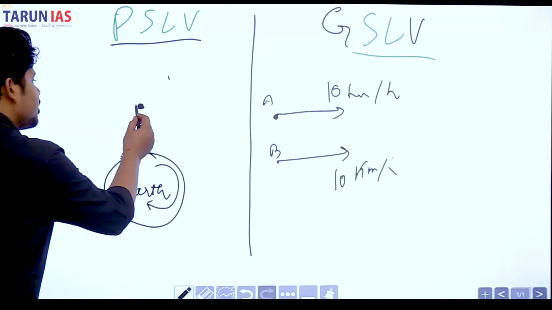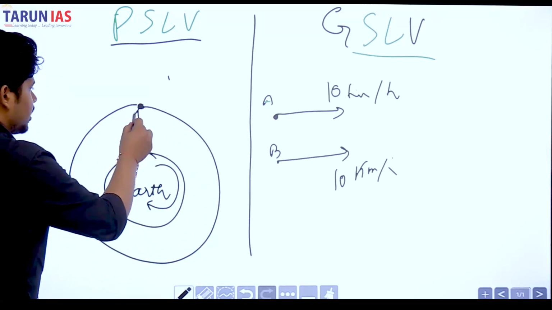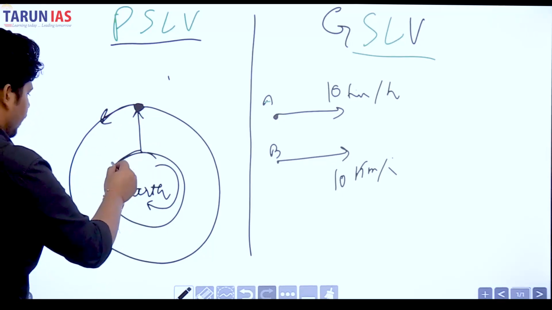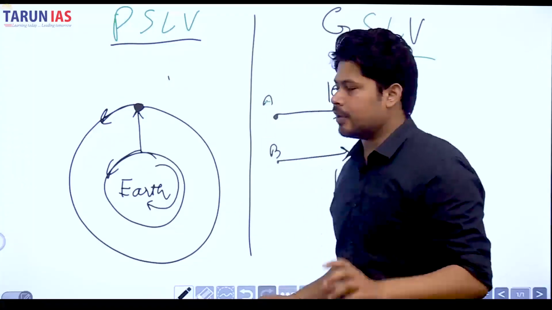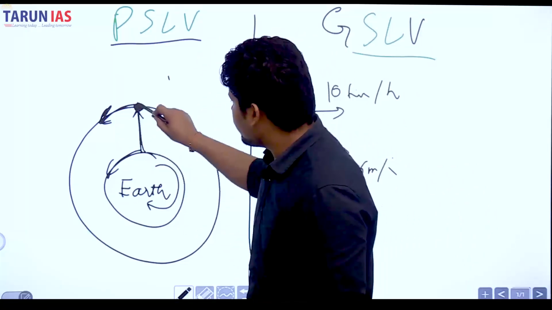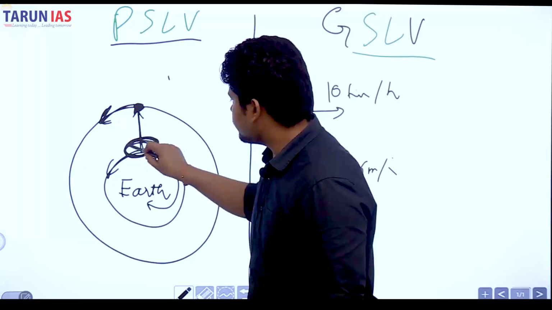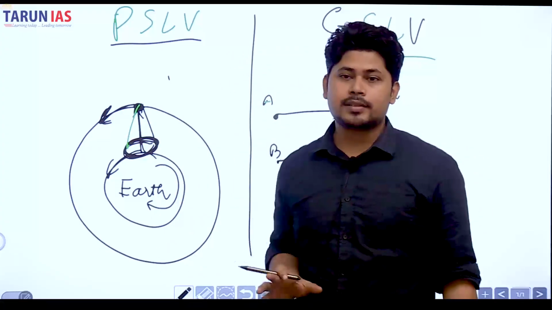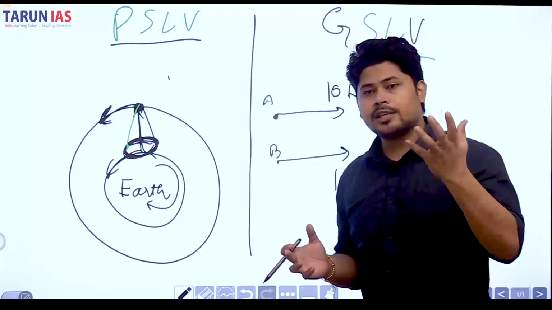Similarly, there is a specific orbit. If we place any object in that orbit, okay, then it starts rotating with the speed of Earth. And when it starts rotating with the speed of Earth, what will happen? It will not go ahead of Earth. It will stay where it was. That means the area that it is focusing on will always be the same area irrespective of what happens, right? That is called GSLV.